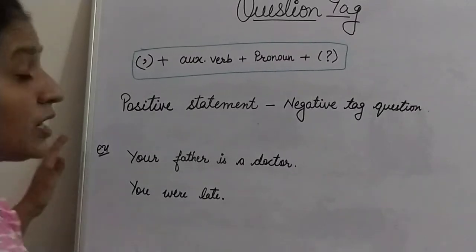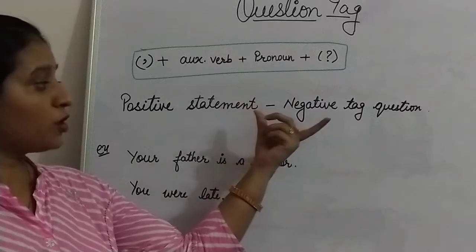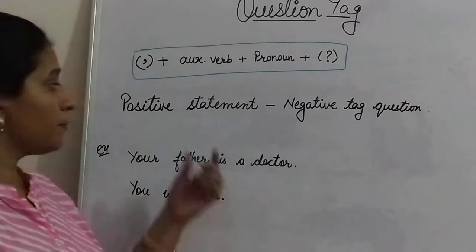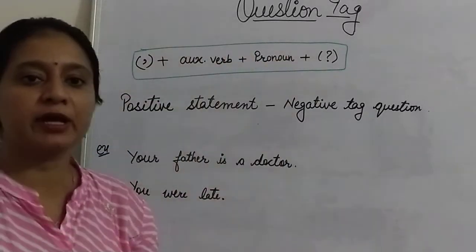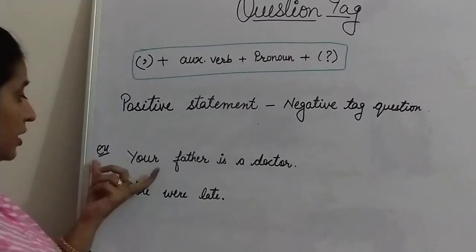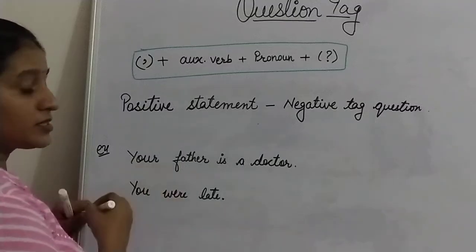So now the next rule is, if you have a positive statement, you will have a question tag in negative. Okay, that means if your statement is in positive, your question tag will always be in negative. So look here for examples. Your father is a doctor.